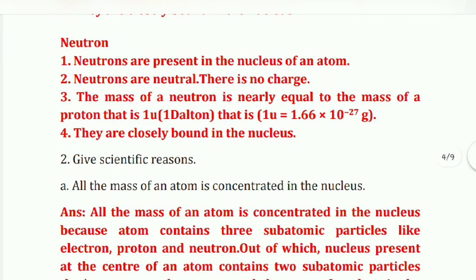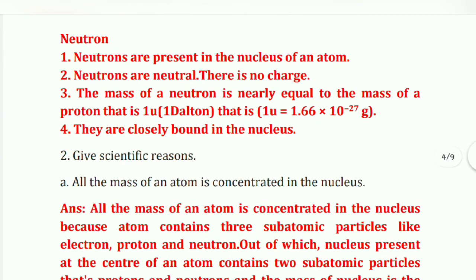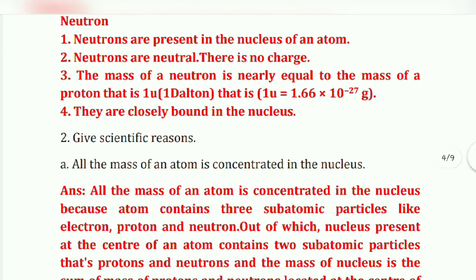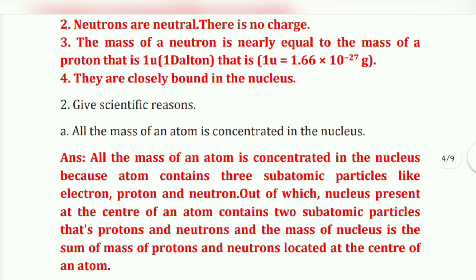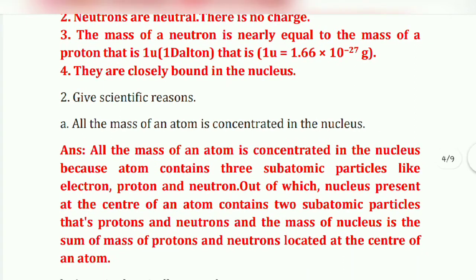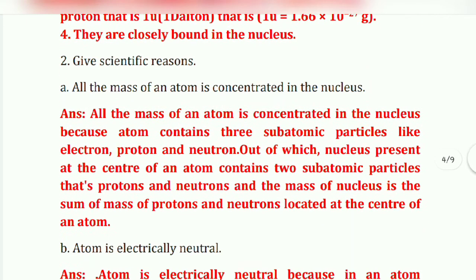The neutrons are present in the nucleus of an atom, and neutrons are neutral. There is no charge. Okay, the mass of a neutron is nearly equal to the mass of a proton, that is 1 u, that is 1 Dalton, and that 1 Dalton is equal to 1.66 into 10 minus 27 g. Then they are closely bound in the nucleus. Okay, then move to the next question.